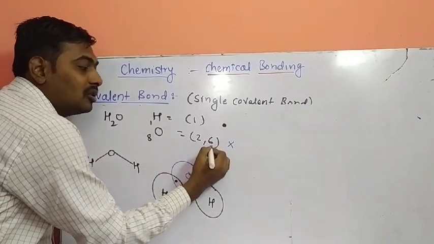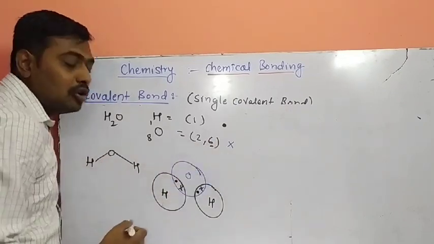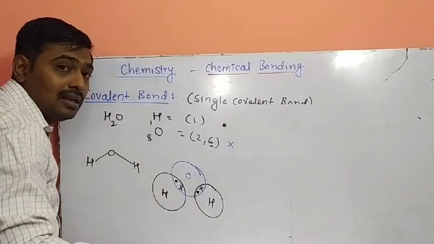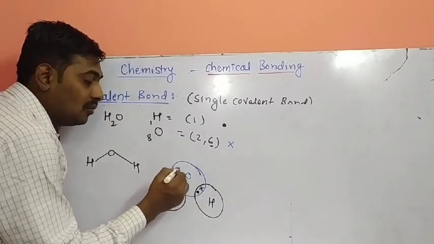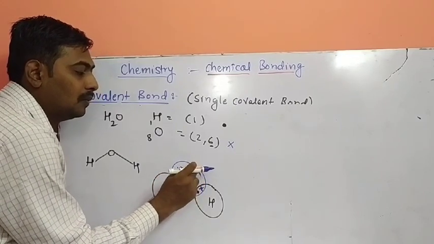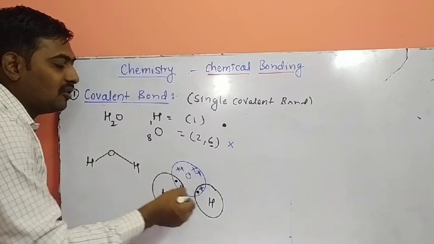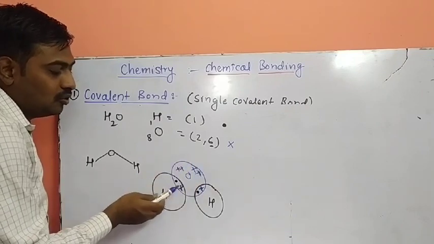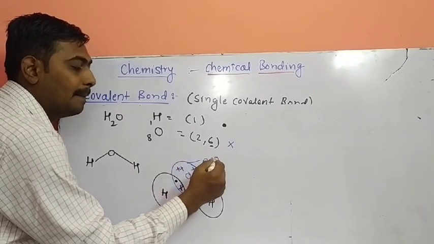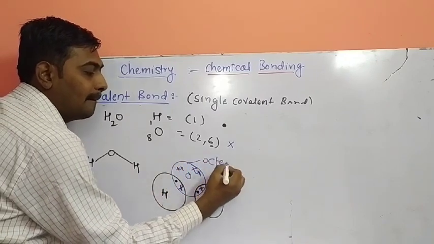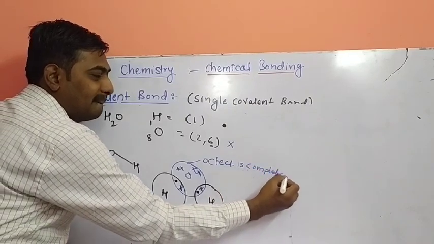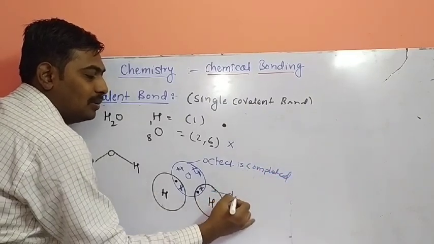And how many electrons of oxygen do we have to draw? 6. Out of 6, 1 is engaged here, 1 is engaged here. How many remain? 4. 1, 2, 3, 4. See the orbital of oxygen: 2, 4, 6 and 8. Octet is completed. And hydrogen duplet is completed.